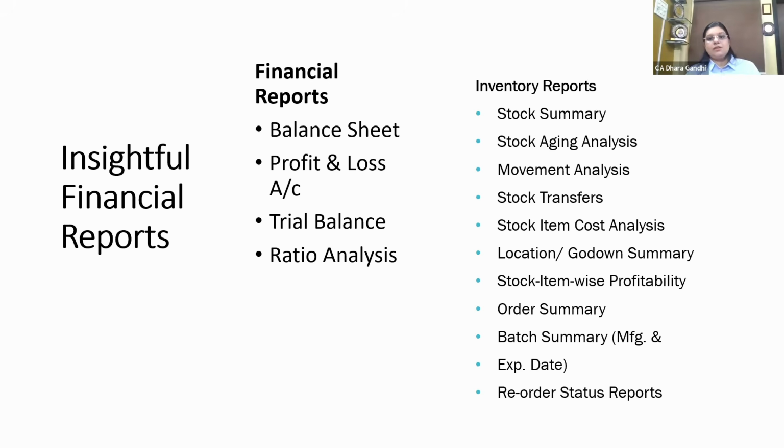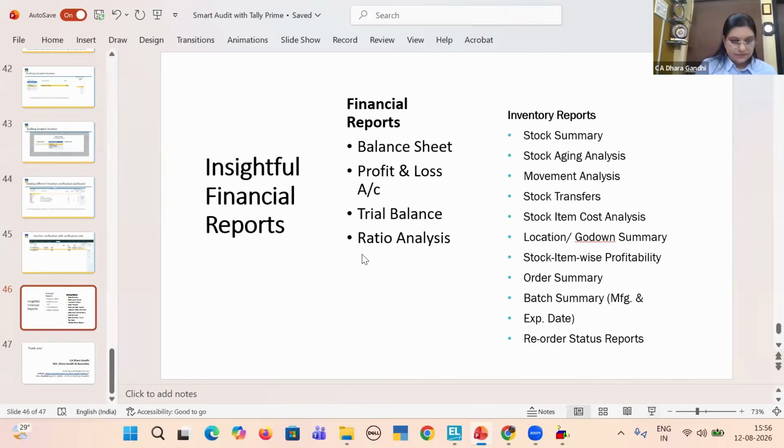As we have seen, you can see stock summary, stock aging analysis, movement analysis, stock transfer, stock item cost analysis, location godown summary, stock item wise profitability report, order summary, batch summary, expiry dates, and many more. And these are the basic reports. Definitely we get it for financial reporting purpose, our balance sheet, profit and loss account, trial balance, ratio analysis. We get cash flow and fund flow also from the Tally.